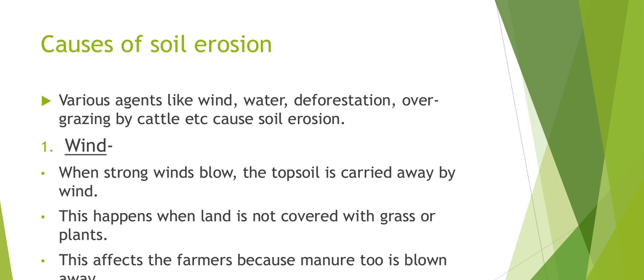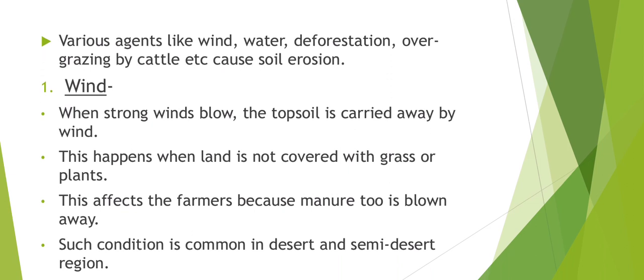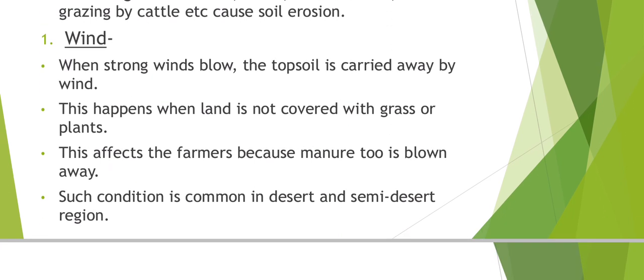And quite often, the roots of the plants also lose their cover and the plants die. When the top soil is carried away with those strong winds, the roots of the plants become very weak and they lose their soil cover. The soil goes away, and because of that the roots become weak and sometimes the plants also die. So because of this, farmers don't get good crops.